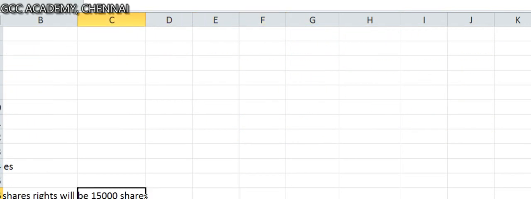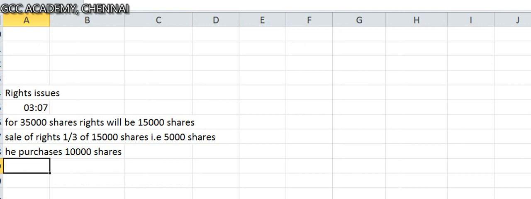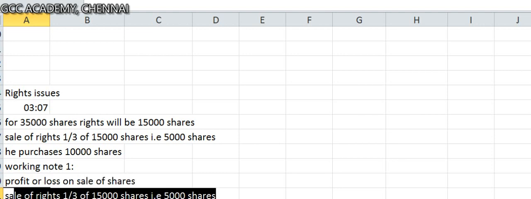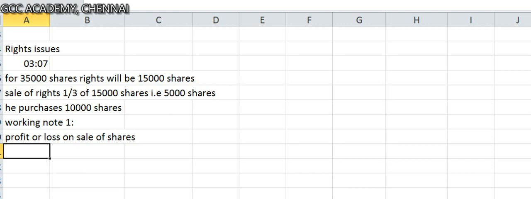I'll put it as working note. Working note number 1, profit or loss on sale of shares. So sale value 3,75,000. He is selling it for 3,75,000. What is the cost we have to consider? Cost is average cost.